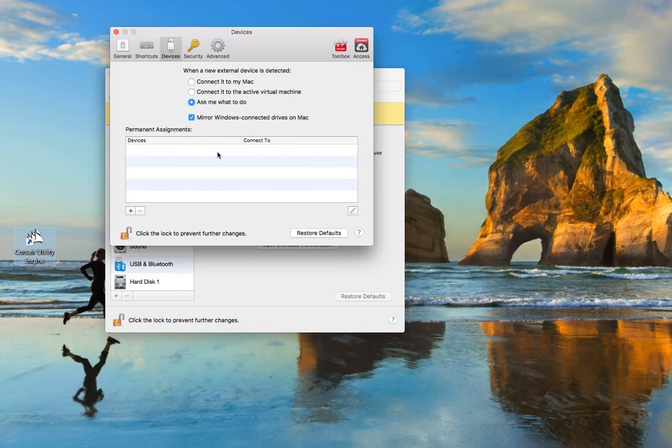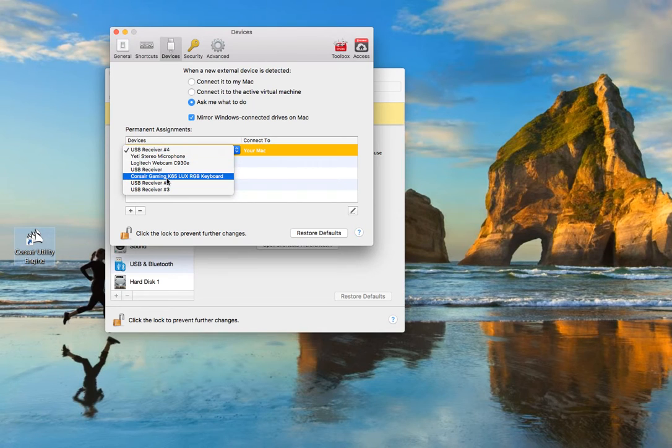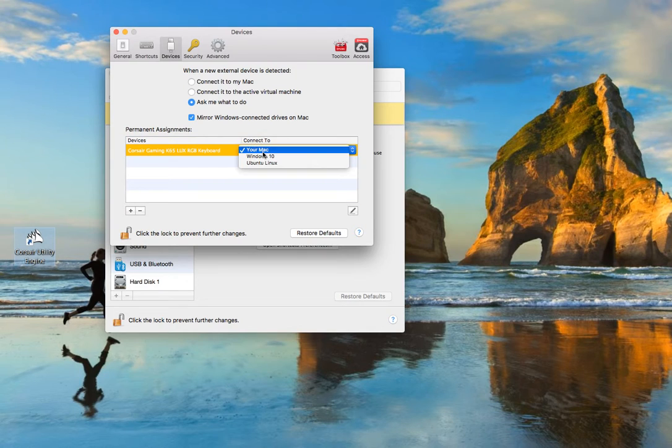So what you need to do is click on this add button here, and that will tell you what type of devices you have connected to your computer, and you choose Corsair Gaming. That's what I have, so I'll just choose that one. So you have a couple options here. My Windows 10 and Ubuntu Linux are my virtual machines, and this is my Mac. If you choose Mac, it doesn't really work, so you have to say Windows 10.